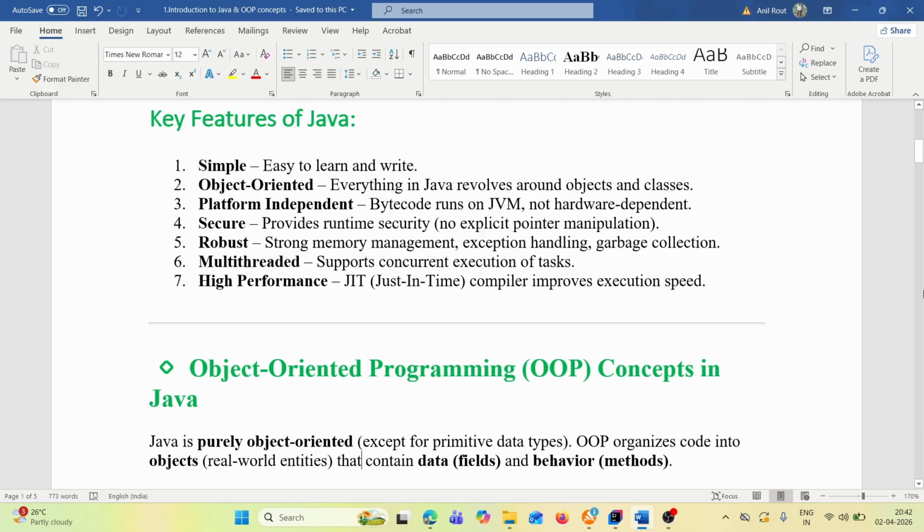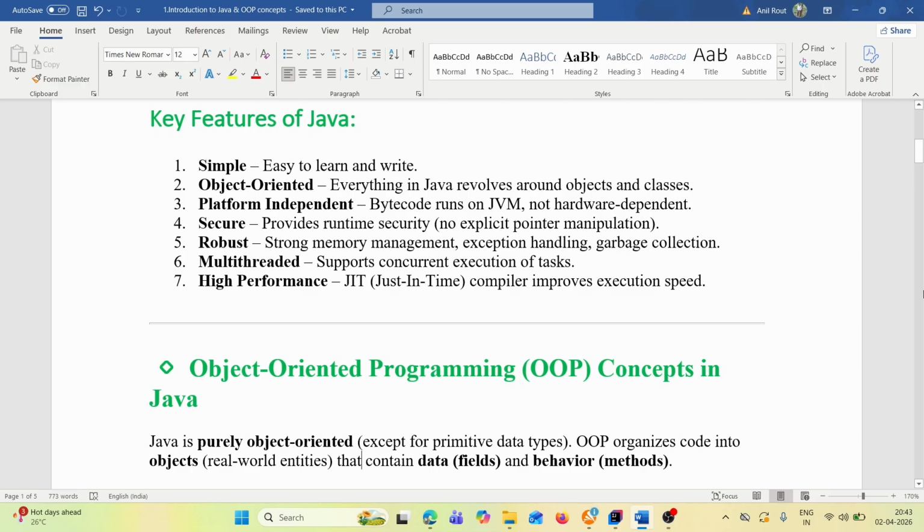We will compile that and it will create the bytecode, and that bytecode you can run anywhere. The bytecode is run by JVM, so you can run it on any operating system.